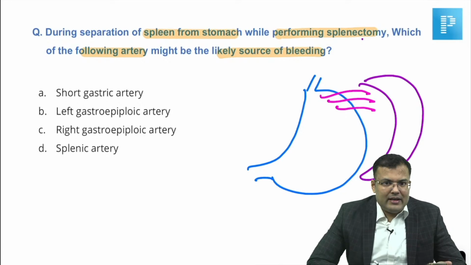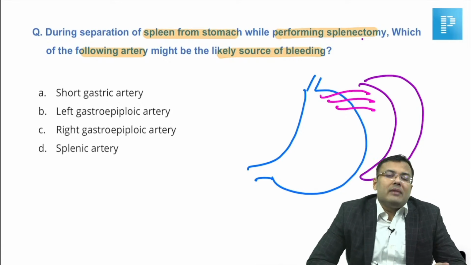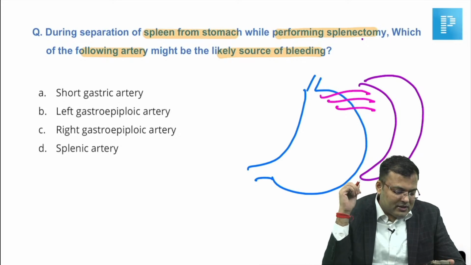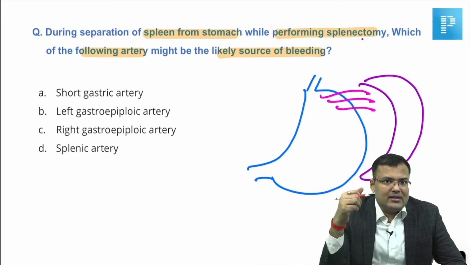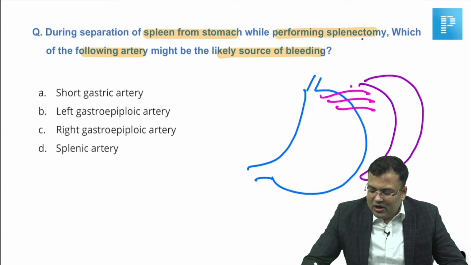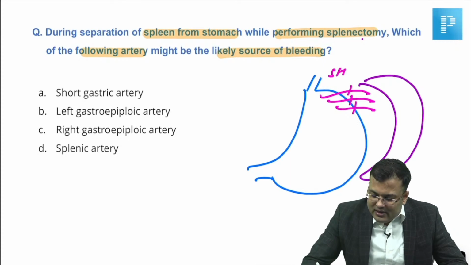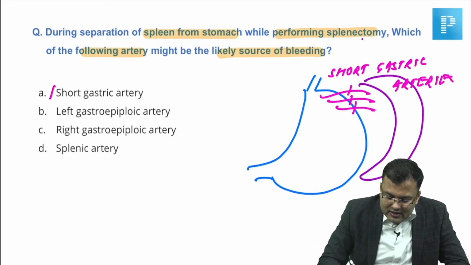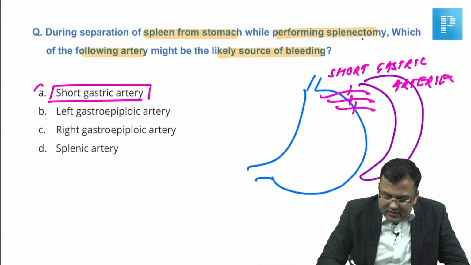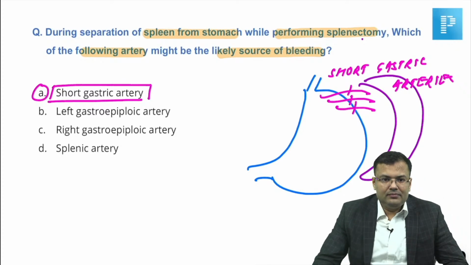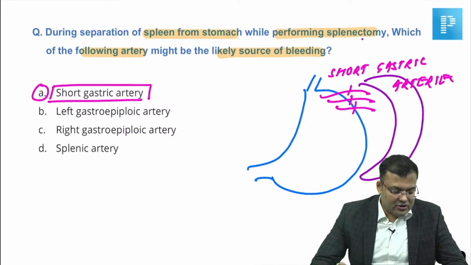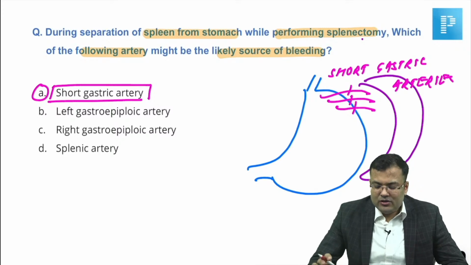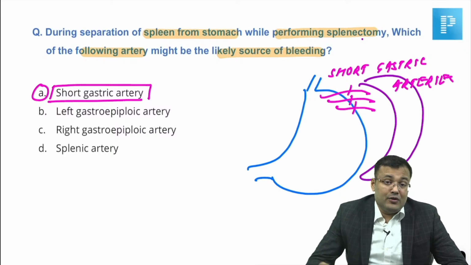There are arteries which are very close to stomach and spleen. In the proximal part of the stomach, these arteries are the short gastric arteries. Clear? It is the short gastric artery. So, this is one of the commonly injured arteries during splenectomy.